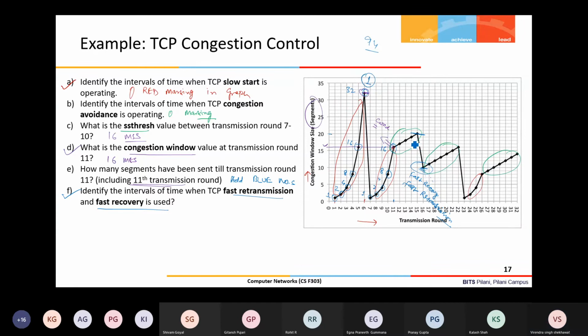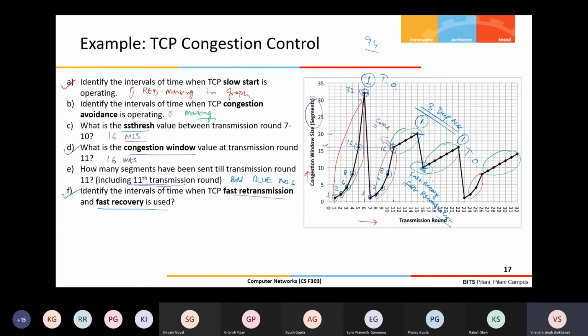So how many packets might have dropped? One here, and one here. Out of these three packet drops, how have these three drops been detected? Which one is detected by timeout? Which one is detected by 3 duplicate ACK? The first and third one were detected by timeout. This is timeout, absolutely correct. This is timeout, and this is detected by 3 duplicate ACK. Correct? Okay.